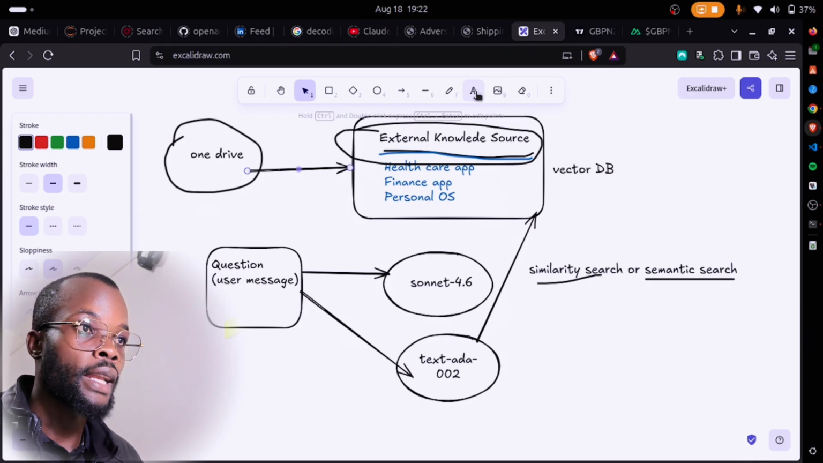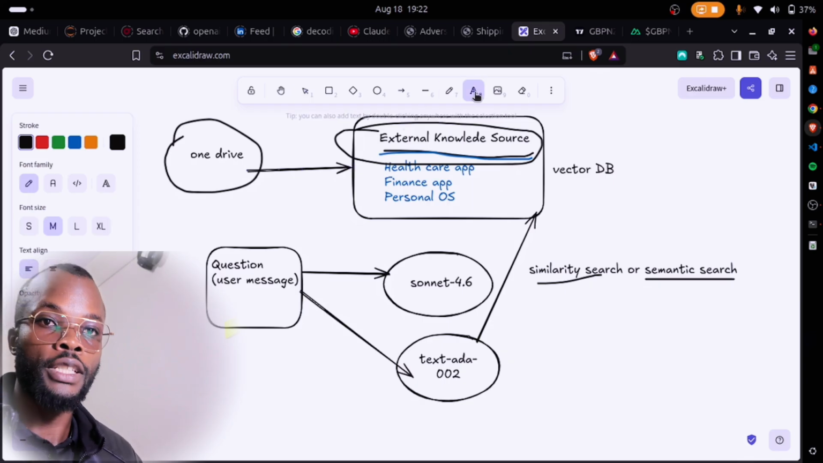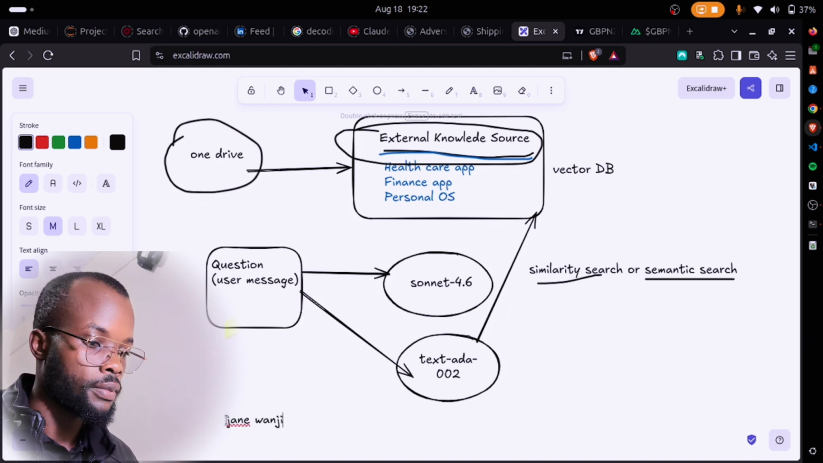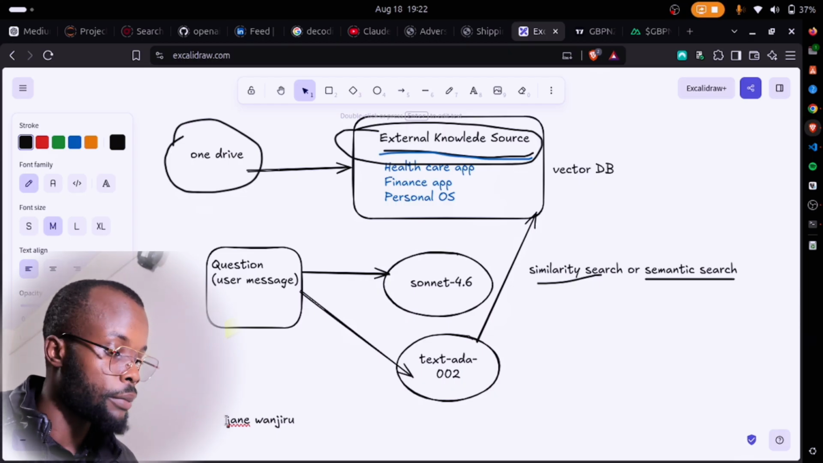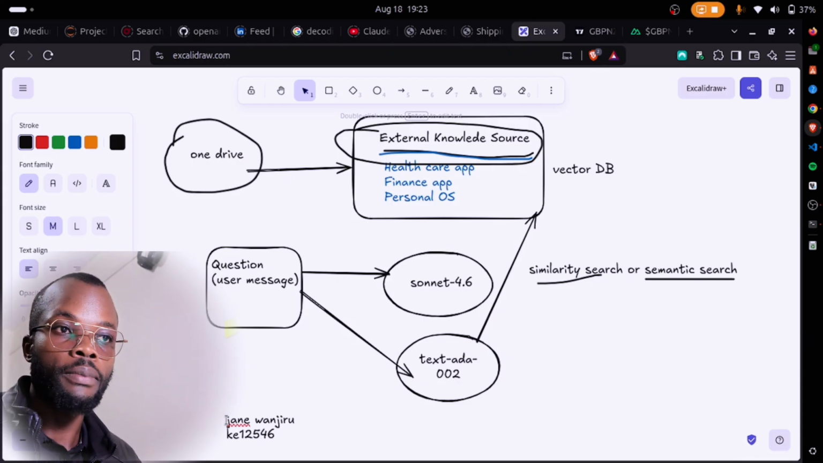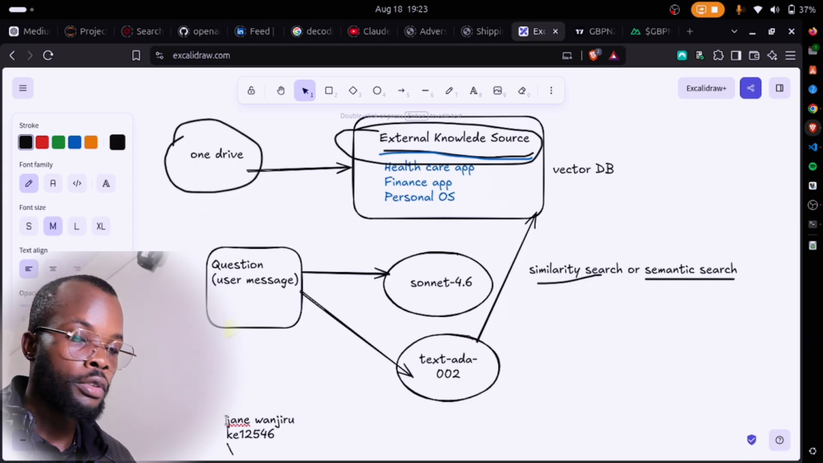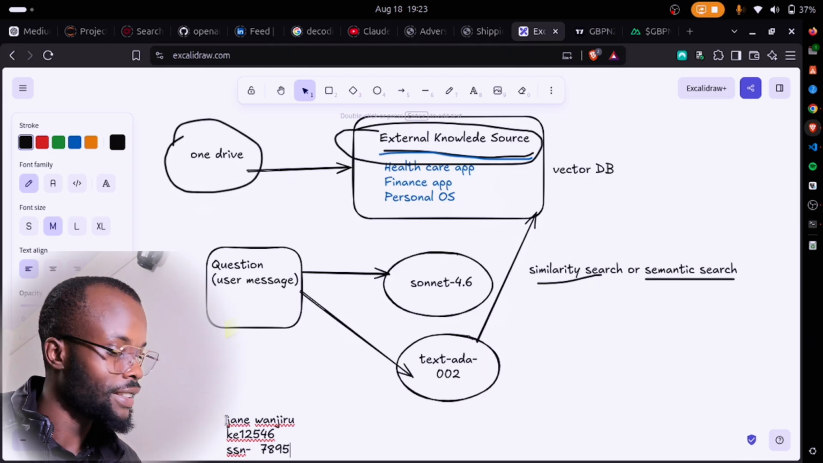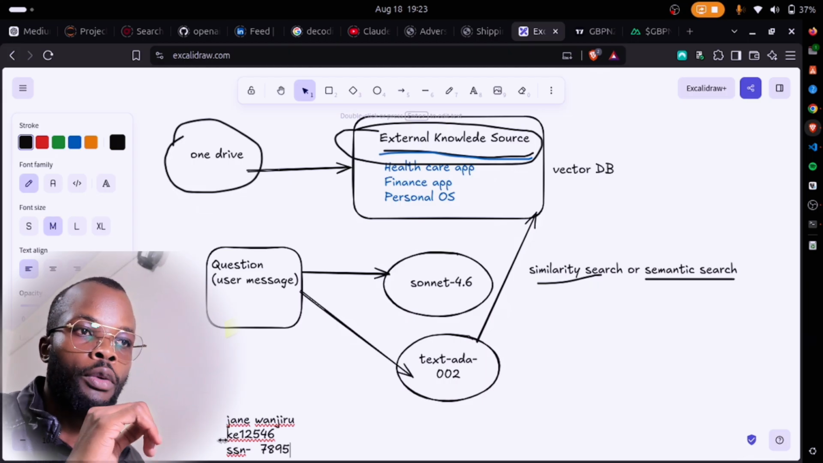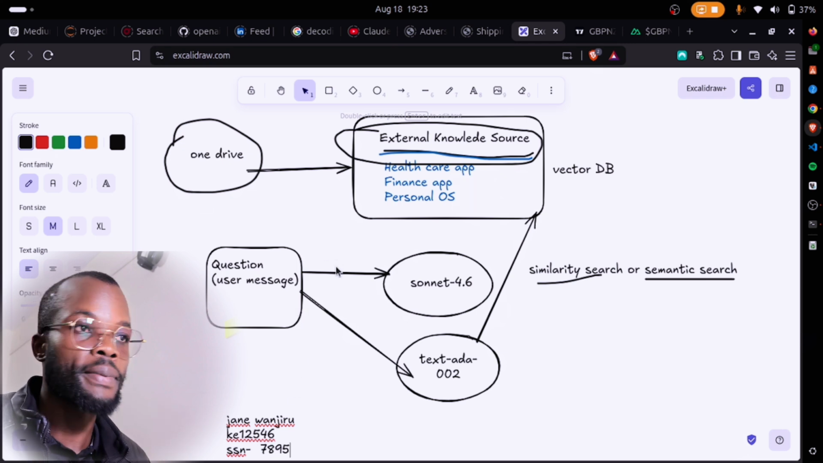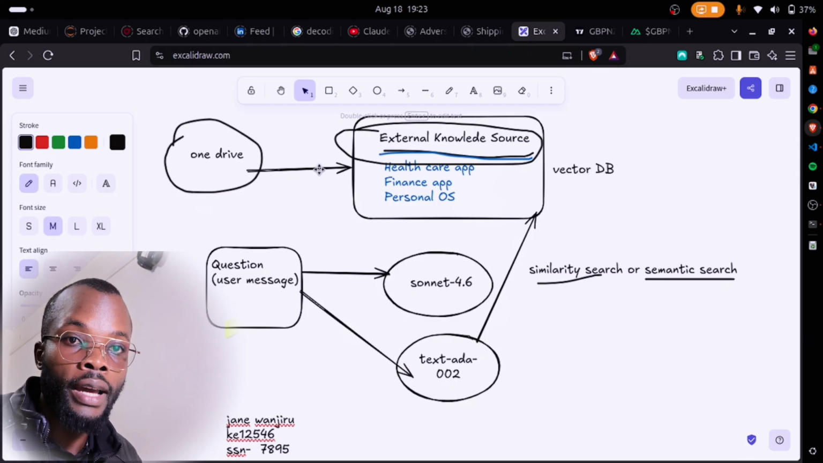So for example, we could have something like Gen10 sent 5,000 to account number, blah, blah, blah. So we have Gen10, then we have account number, let's say KE12345, okay? And then we have something else. What can we have? Social security number, SSN, let's call it that, also 7895. So we have Gen10, the account number, and then the SSN number, which is 7895. The naive approach is basically just to embed everything the way they are and store.